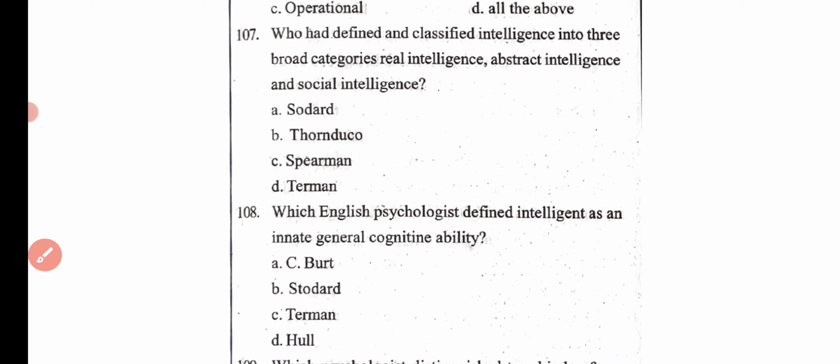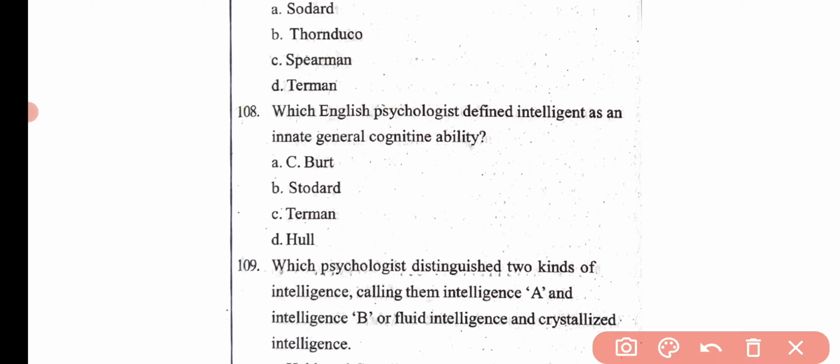Then the next question is: which English psychologist defined intelligence as an innate general cognitive ability? Option A Scott, option B Stoddard, option C Terman and option D Hall. Here the correct answer is option C, that is Terman.